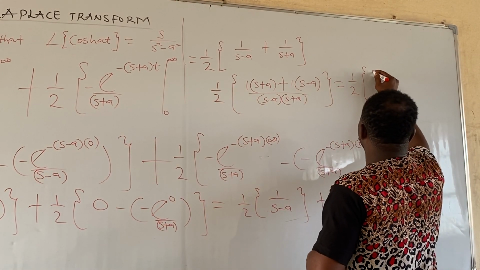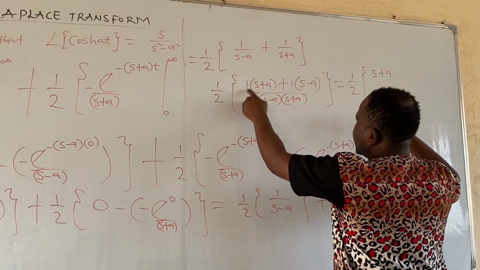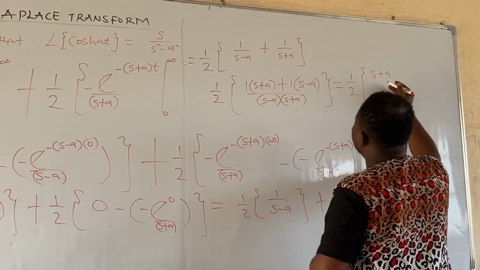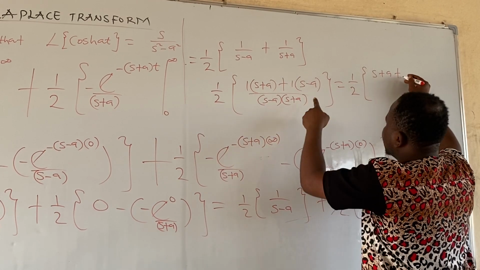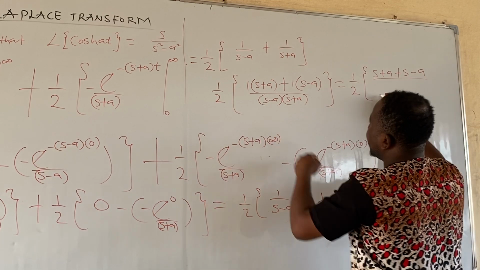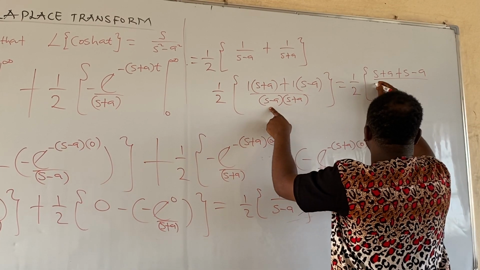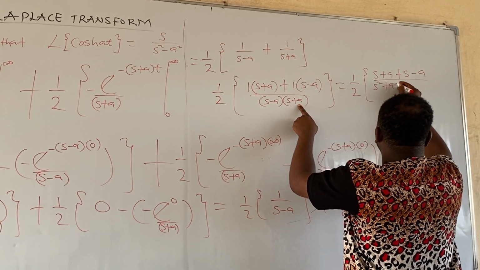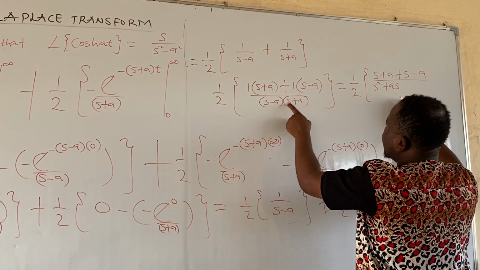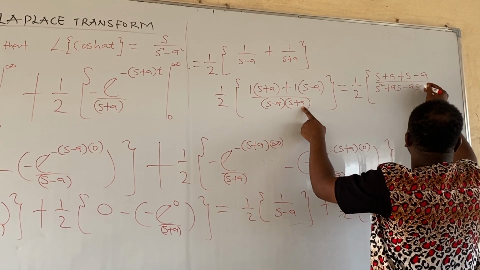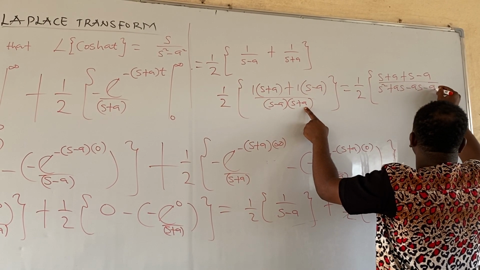If we open the bracket, we'll have s plus a, because 1 times s is s, 1 times a is a. The same thing applies here, plus s minus a, all over: open this bracket, s times s is s squared, then s times plus a is as, minus a times s is minus as, then minus a times plus a is minus a squared.